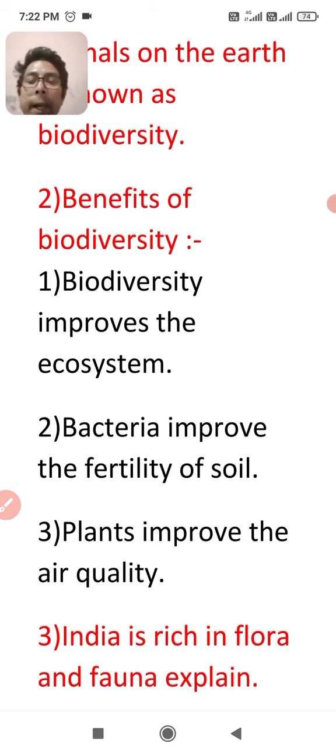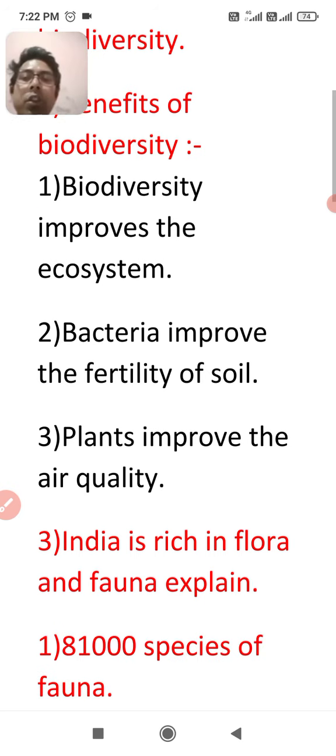The third point of today's topic: India is rich in flora and fauna. Explain it. You learned this point in ninth class NCERT in the topic natural vegetation, I think. Today we are going to read it again in 10th class. India is rich in flora and fauna.